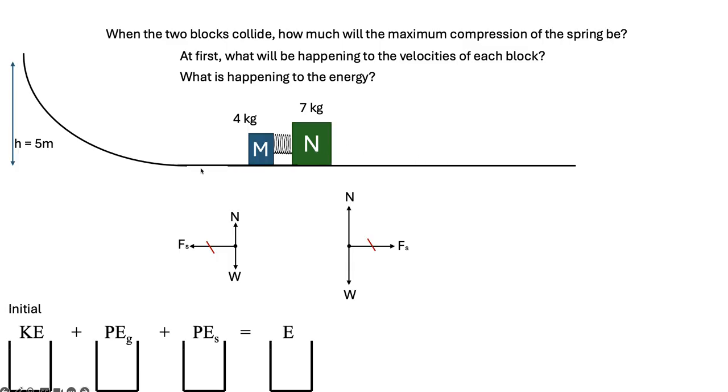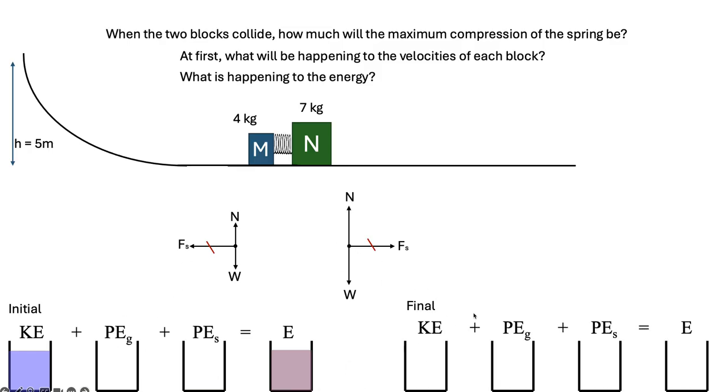And while this is happening, what's going on with the energy? Initially, all the kinetic energy was in the 4 kilogram block before it hit the spring. I mean, this is what it looked like in the beginning, okay? But in the end, both blocks are going to be moving, so they'll have kinetic energy, but I will have compressed the spring, right? When I reach that maximum compression, I will have compressed the spring.